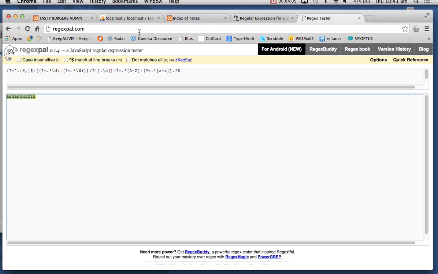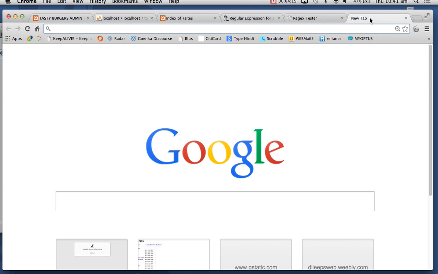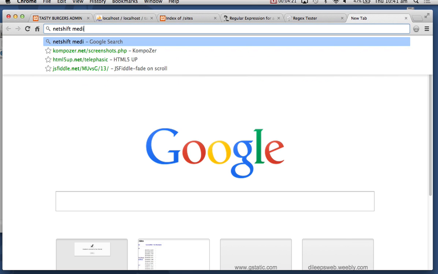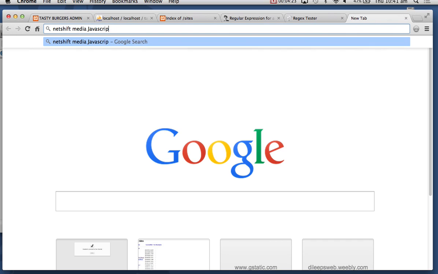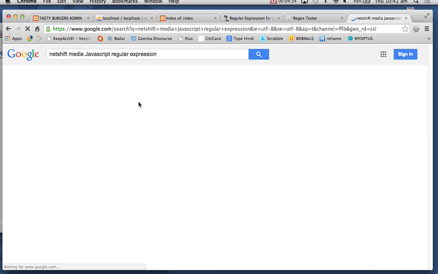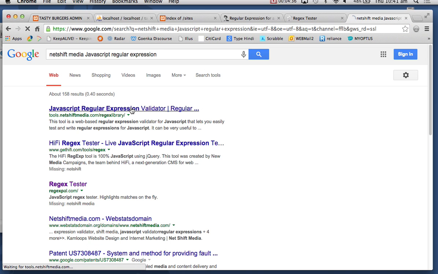There are quite a few things that allow you to test patterns, especially when you deal with forms and you want to make sure that people are inputting what you want, like a number or a date. There is another one called net shift media, JavaScript regular expression. Those regular expressions are JavaScripts. They can be used inside a form anywhere, and I'll show you how. These days it's very easy to use it with HTML5.